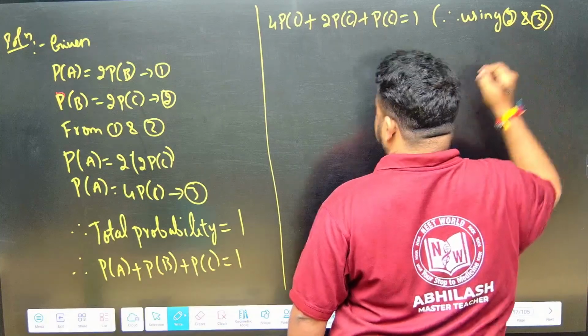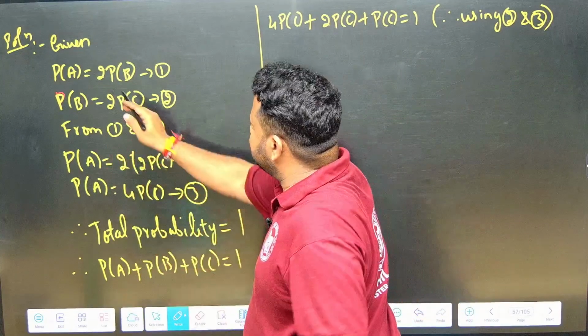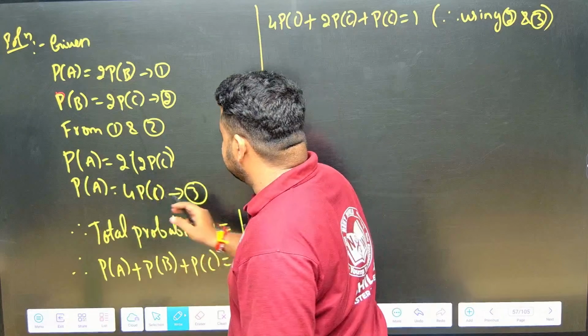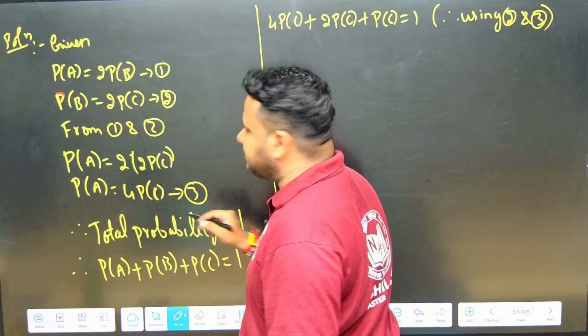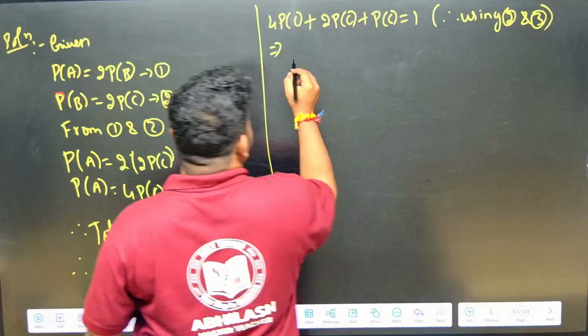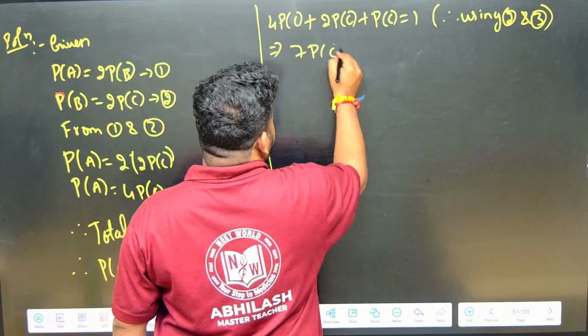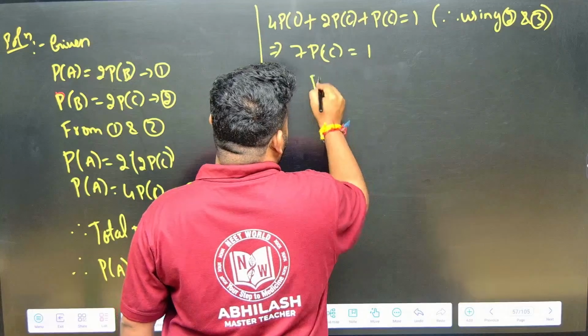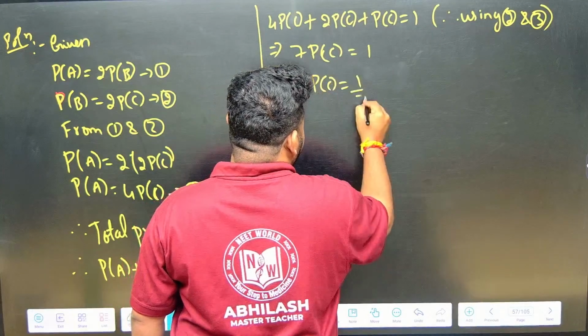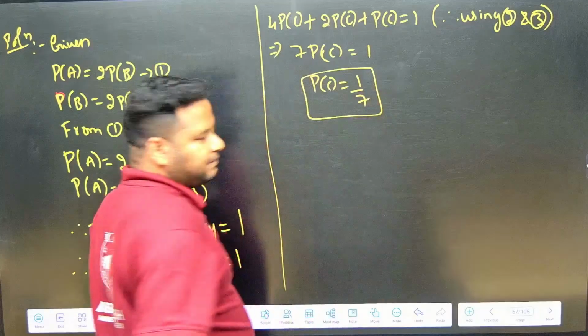What is equation 2 telling? P of B is equal to 2 times P of C. What is equation 3 telling? P of A is equal to 4 times P of C. So this implies I can write it as 4 plus 2 plus 1, so 7 times P of C is equal to 1. So the probability of C is 1 by 7. We got it.